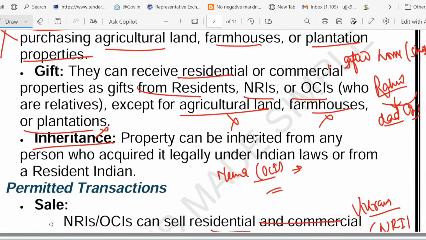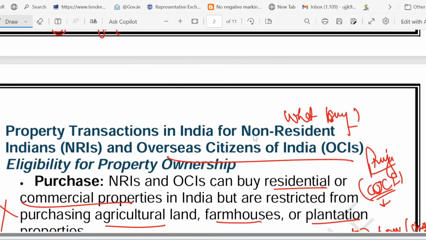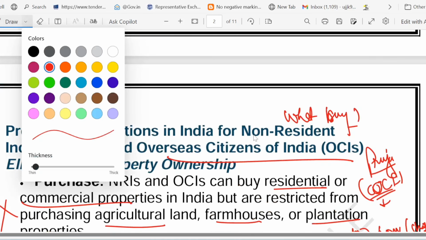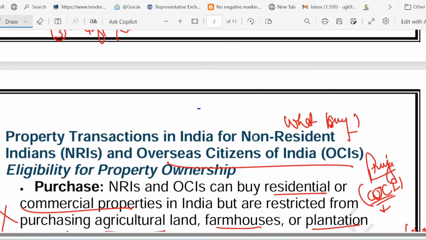Let me give you one real life scenario to understand all these cases which we have just covered. Let's take the example of Raj. Raj is an NRI. He buys a Gurgaon apartment. Can he buy a Gurgaon apartment? Yes, right, which is a commercial property. He receives a gifted flat in Hyderabad from his uncle. Can he receive it? Yes, obviously. Since he received it from his uncle, who is a relative, it is allowed.